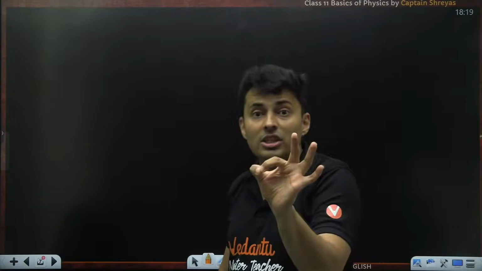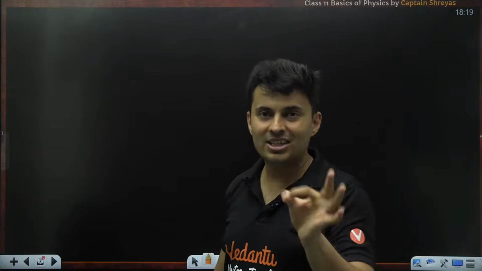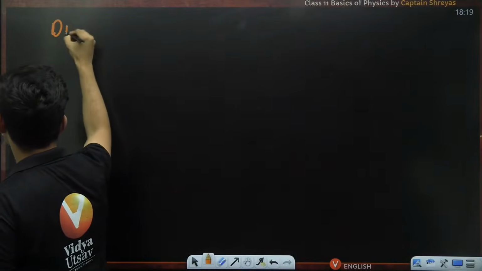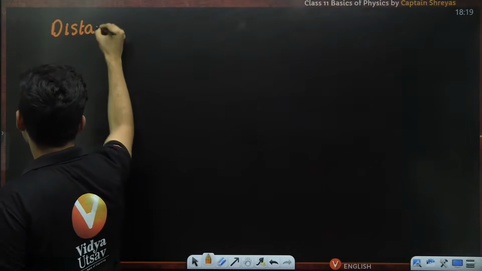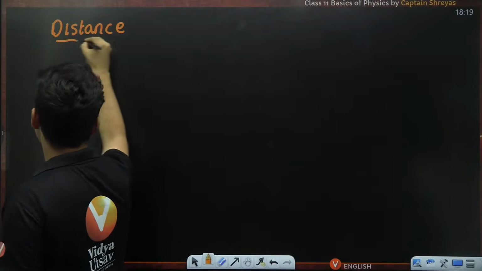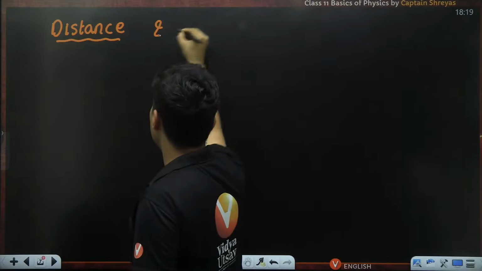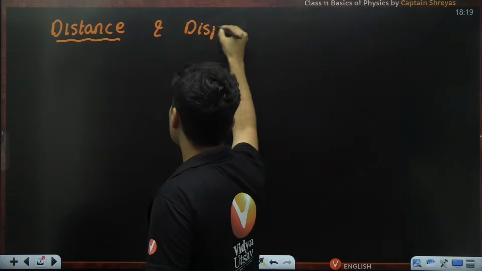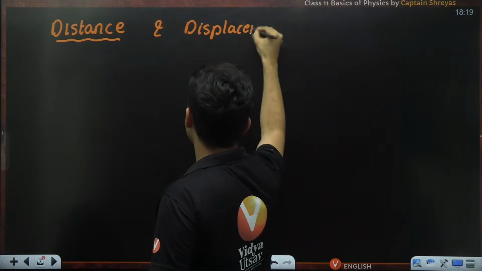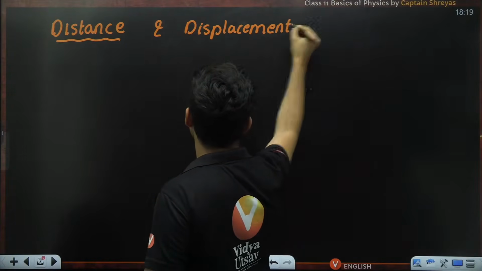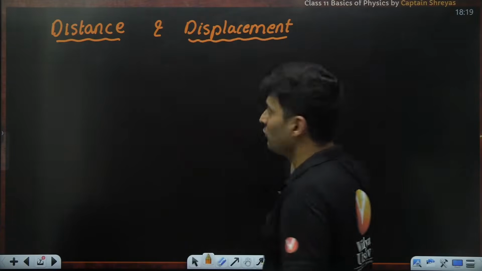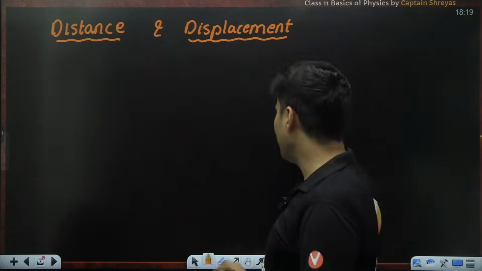Now, the next thing that comes is distance and displacement. Observe this. So you have distance and displacement. You might have forgotten this, but I will remind you.